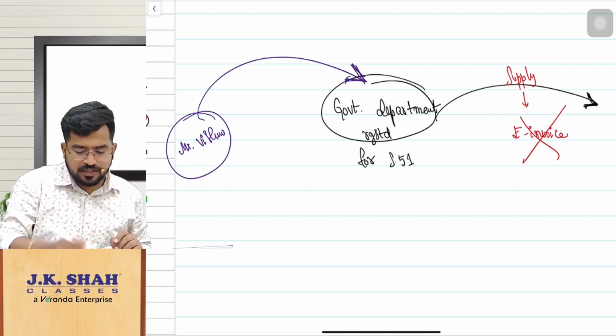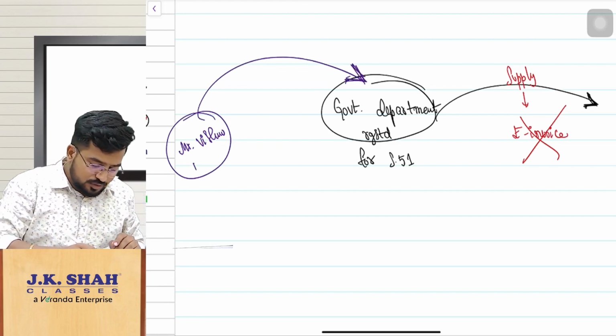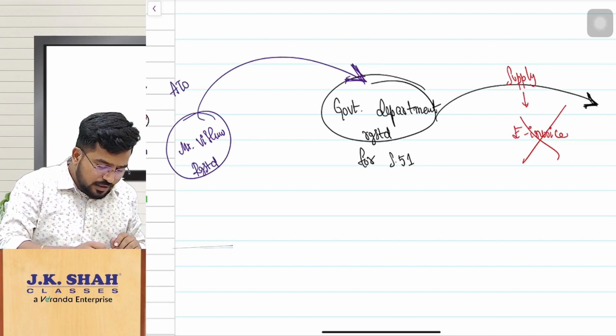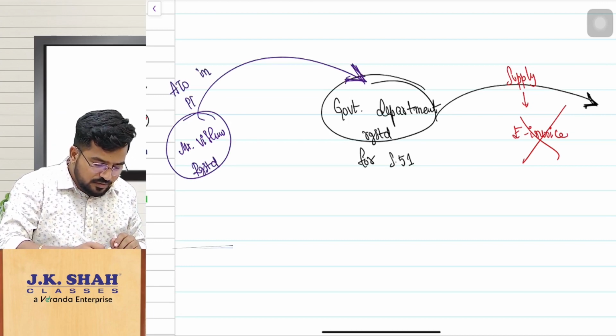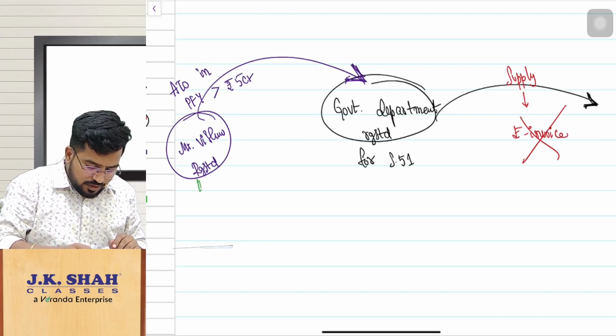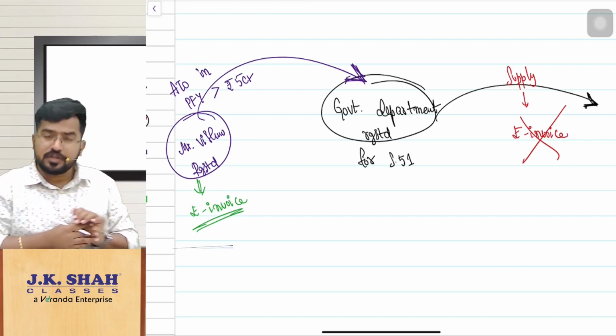Vishnu is registered under GST and his aggregate turnover in the preceding financial year is greater than rupees 5 crores. Then Vishnu has to follow the e-invoice concept. Yes or no?